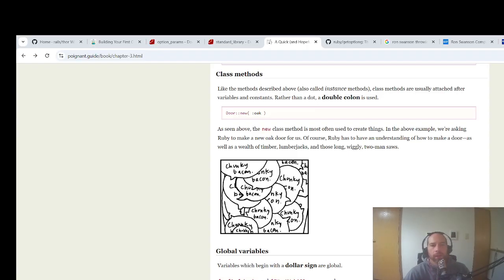As seen above, the new class method is most often used to create things. In the above example, we're asking Ruby to make a new oak door for us. Of course, Ruby has to have an understanding of how to make a door, as well as a wealth of timber and lumberjacks, those long, wiggly two-man saws.